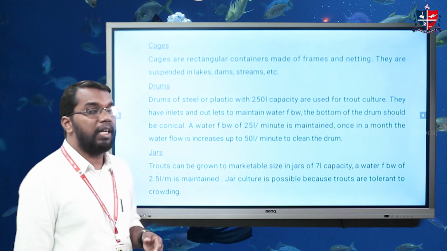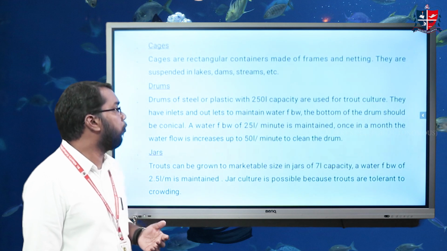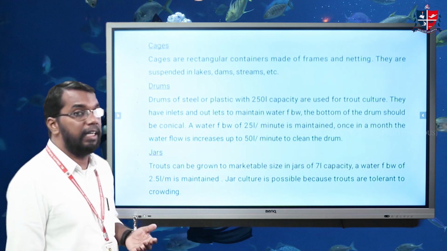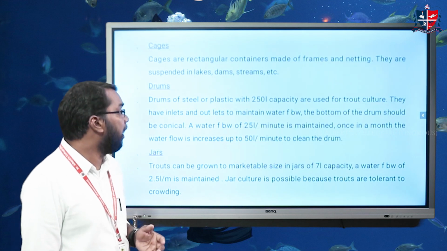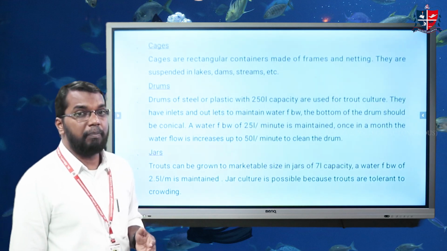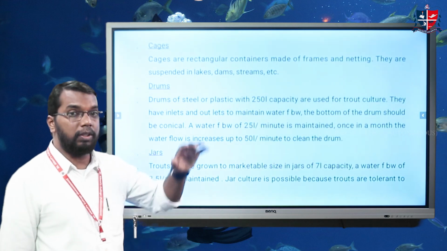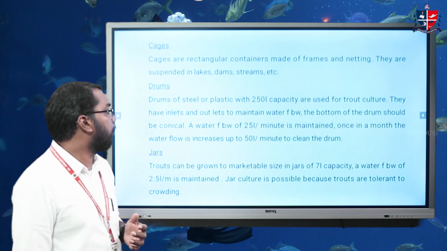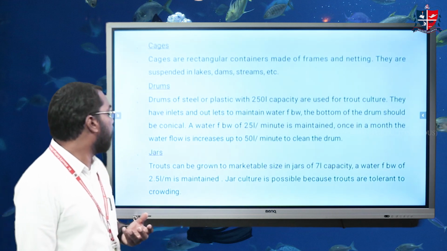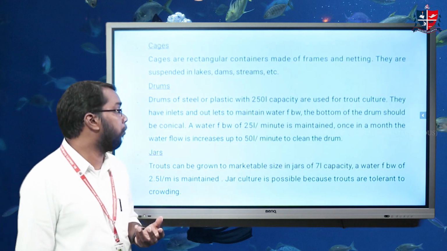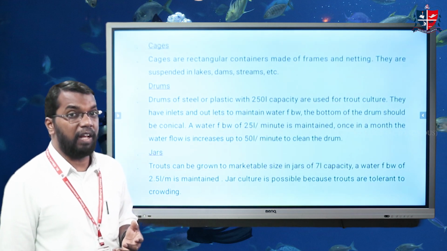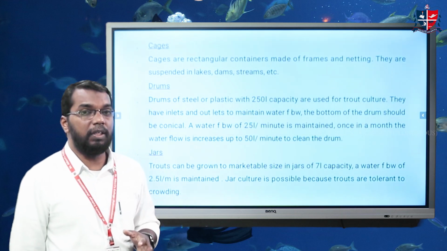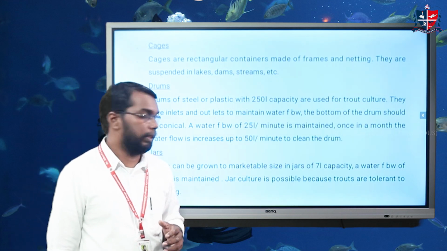Next is drums. Drums may be plastic or steel with a 250 liter capacity and are used for the trout culture. Here the outlet and inlet are set in the drums and water is pumped from the bottom side and flows out from the top side. A water flow of 25 liter per minute is maintained, and once in a month water flow is increased to 50 liter per minute to clean the drum. Otherwise the waste materials will accumulate in the drum and it will cause a chance of spreading more diseases.